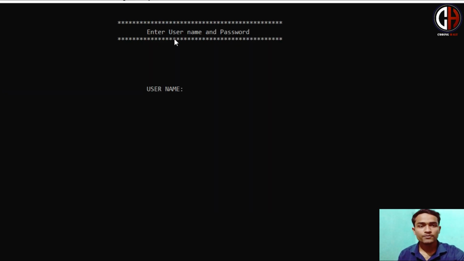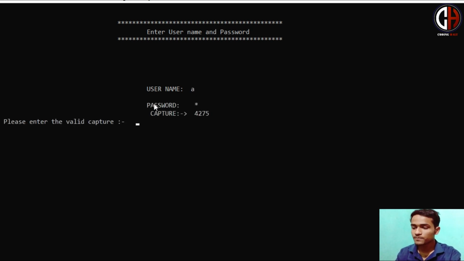After pressing any key, you will be redirected to the login page. In this login page, you will be asked for a username and password. This username and password is predefined, which means it is inbuilt in the code. I have kept the username as A and the password as B. After you press enter, you will be given a captcha. This captcha is auto generated by the system itself.